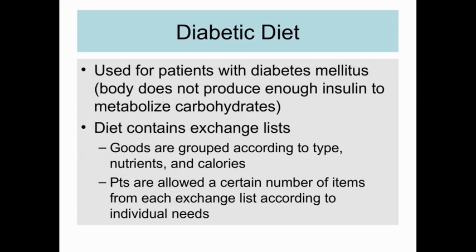So now moving to your diabetic diets. Diabetic diets are used for patients with diabetes mellitus, because the body does not produce enough insulin to metabolize the carbohydrates. The diet contains an exchange list. Foods are grouped according to type, nutrients, and calories. Patients are allowed a certain number of items from the exchange list according to their individual needs.